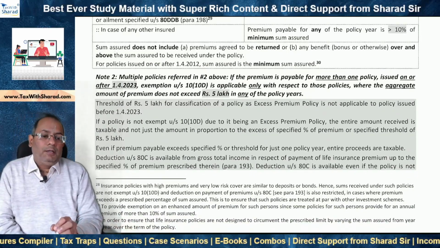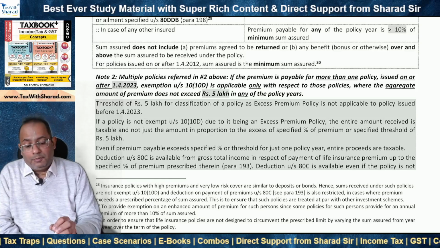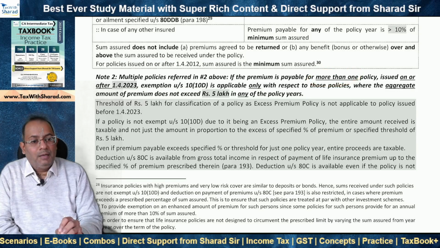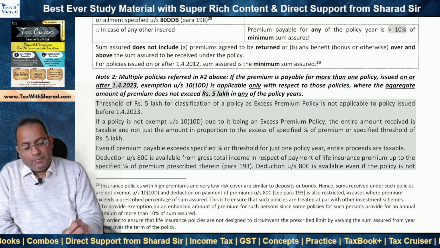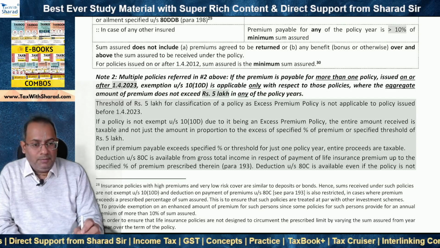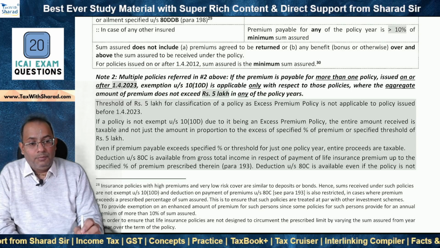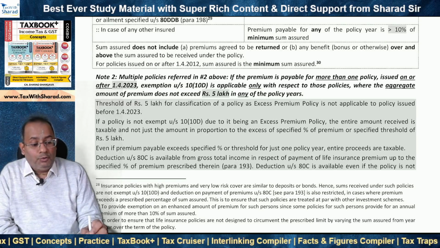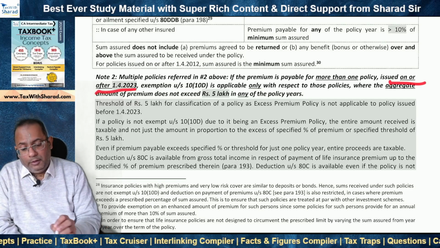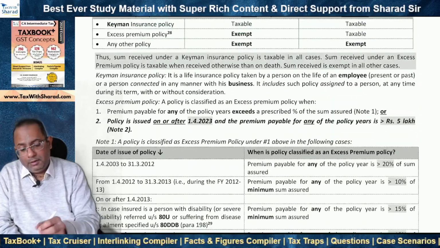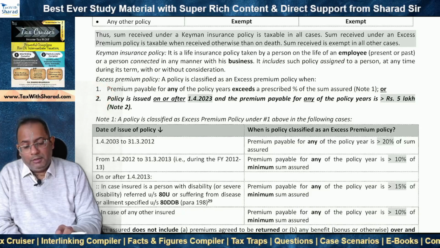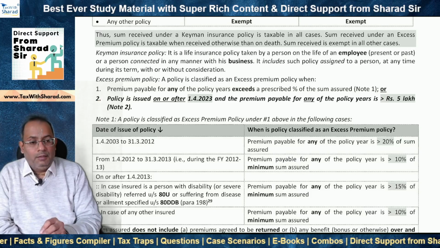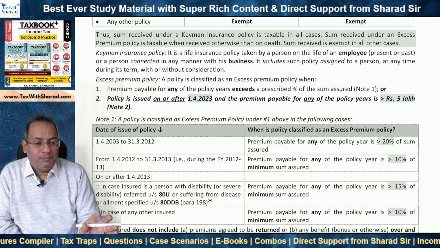Now there could be a situation where a person has multiple insurance policies and the premium is payable for more than one policy. What happens in that case? The provision says that if the premium is payable for more than one policy, a person may have 2 policies, 3 policies, 4 policies, 5 policies and so on, we need to check only those policies which have been issued on or after 1st April 2023, because that is the basic condition that we saw in serial number 2. Because if this basic condition in respect of date of issue is not satisfied, then we need not consider serial number 2 for classification of a policy as an excess premium policy.